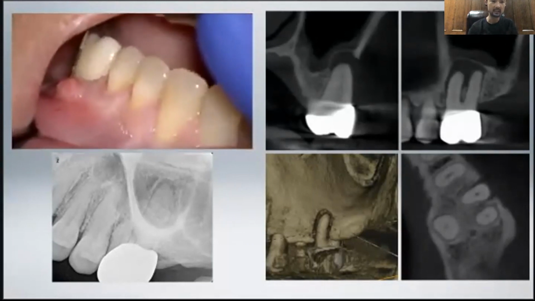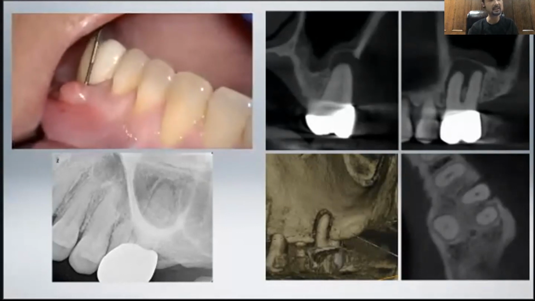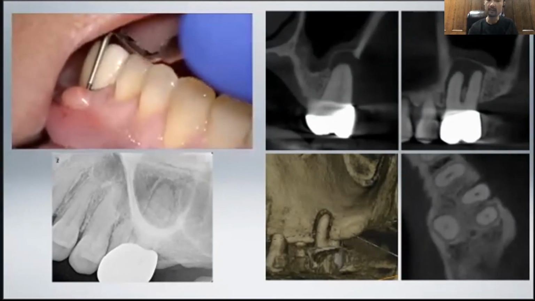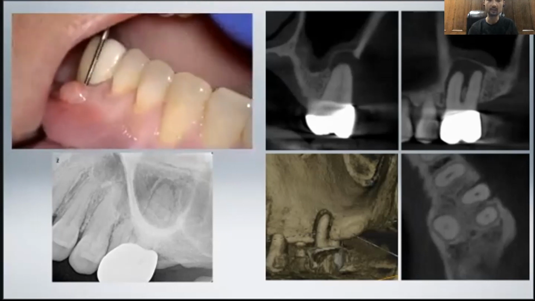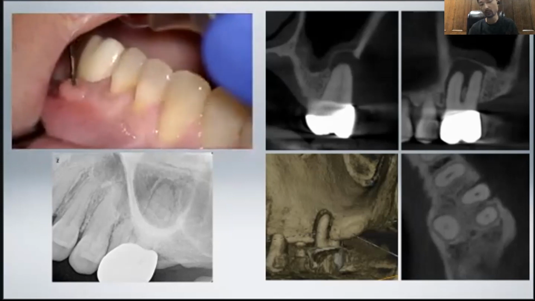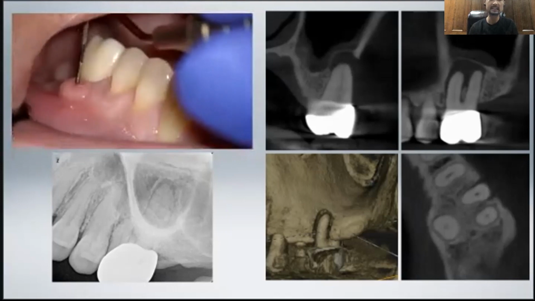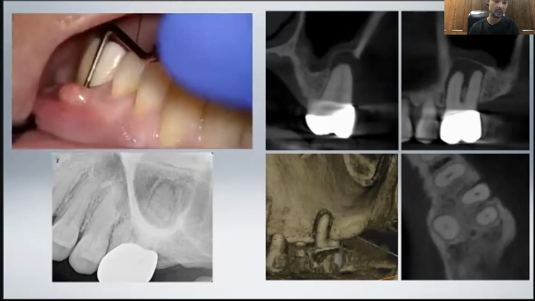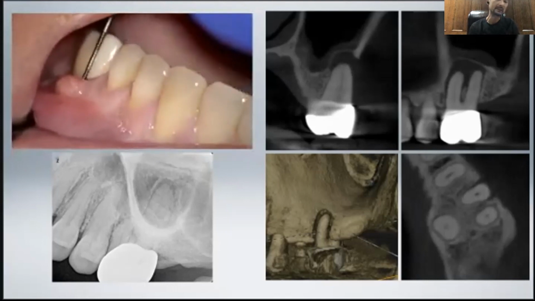So I treated this case a month ago. I'm still waiting for the follow-up, but I'm pretty sure this will be healed. I confirmed the sinus tract was healed. I did a one-visit root canal. My non-surgical endodontic root canal treatment is 90% one visit, and I'm doing a single-point technique with a bioceramic BC sealer.